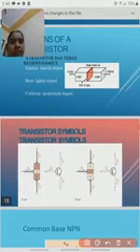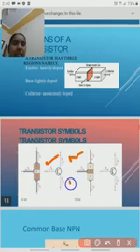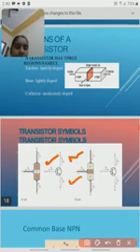IB, here what is IB? IB is the base current, IC is the collector current, IE is the emitter current. Similarly here, this is the base current for the PNP transistor, IC the collector current and IE the emitter current.